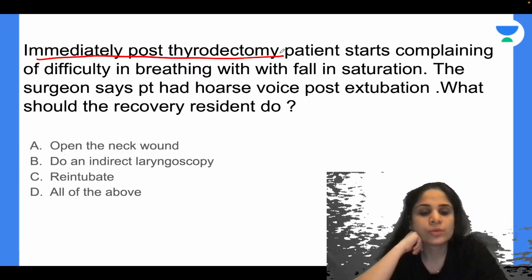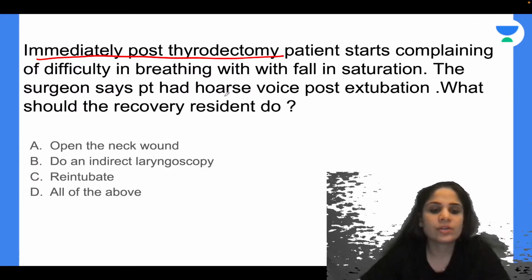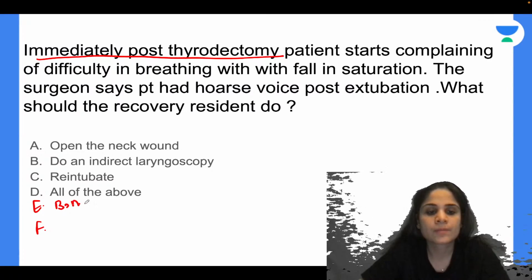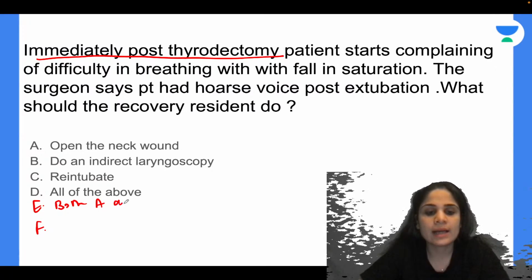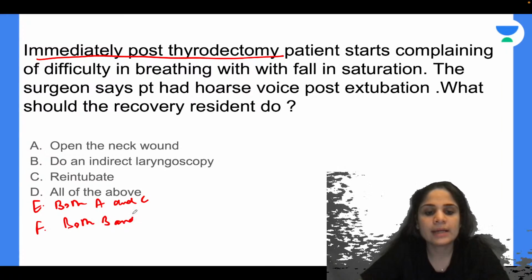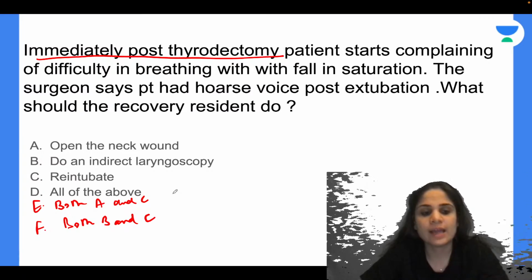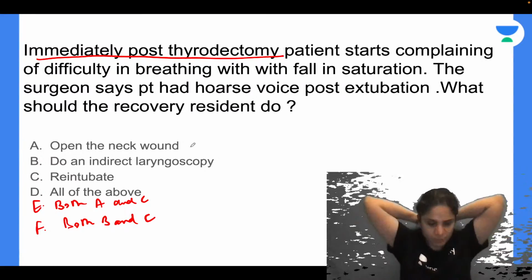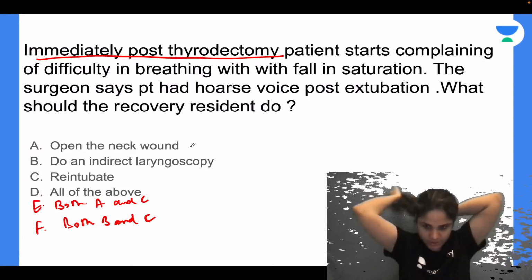Open the neck wound, do an indirect laryngoscopy, re-intubate, all of the above. I am giving you two other options. Both A and C, or both B and C. So you have 6 options. Tell me what will you do out of all these 6 options and why?